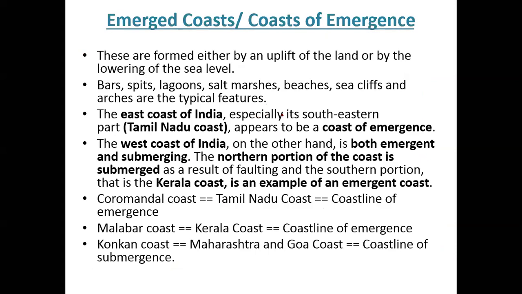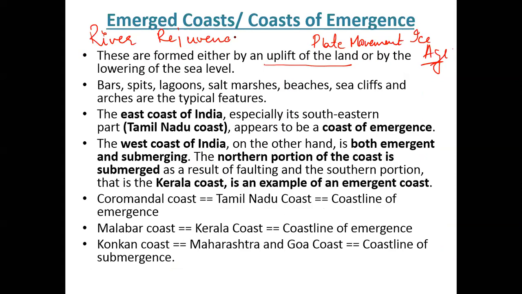How the emergent coasts are formed? The emergent coasts are formed either by the upliftment of the land. Again, the land can be uplifted by the plate movement, or whenever there is an ice age. And there is another concept called river rejuvenation, which we will be doing when we will be taking major rivers of the world. So river rejuvenation is also a concept in which the upliftment of the land takes place.